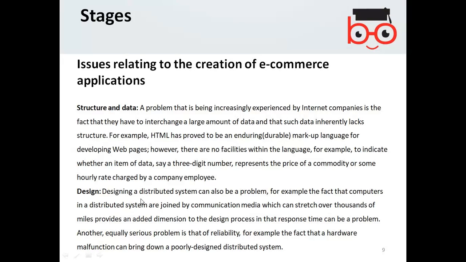A distributed system is a system which communicates securely from one computer to another, no matter wherever they are located. But the communication between them can be a problem, and the design of the architecture and communication can be the problem.